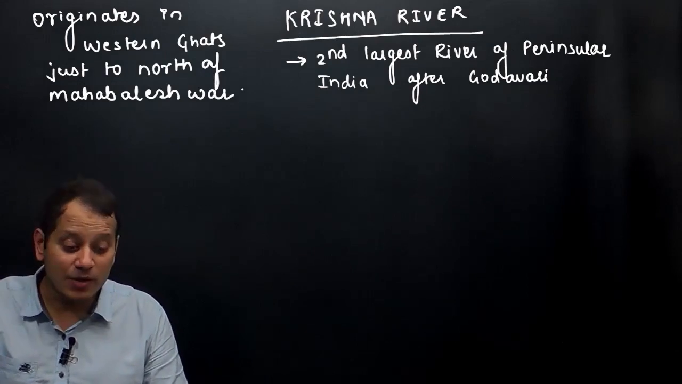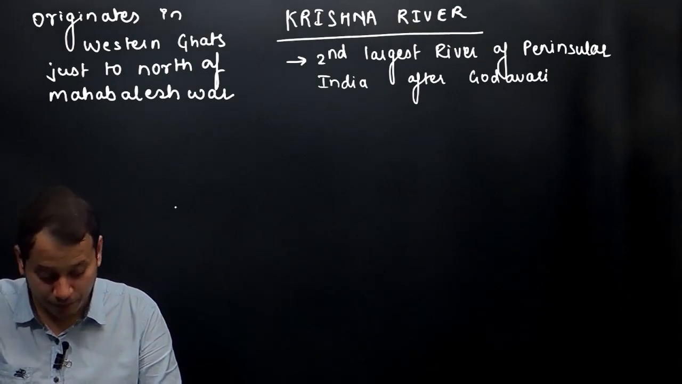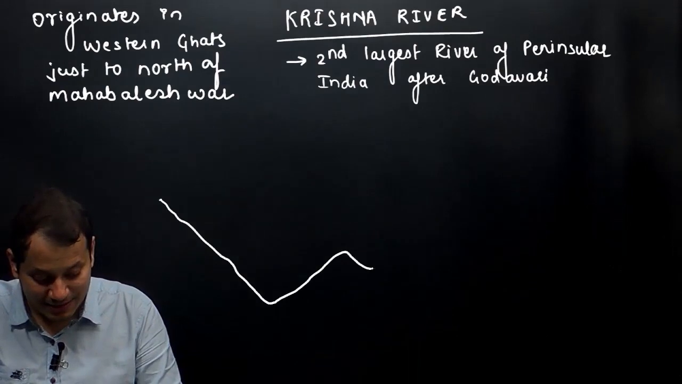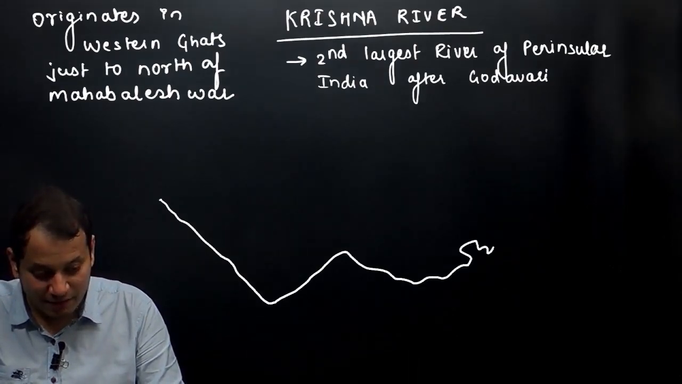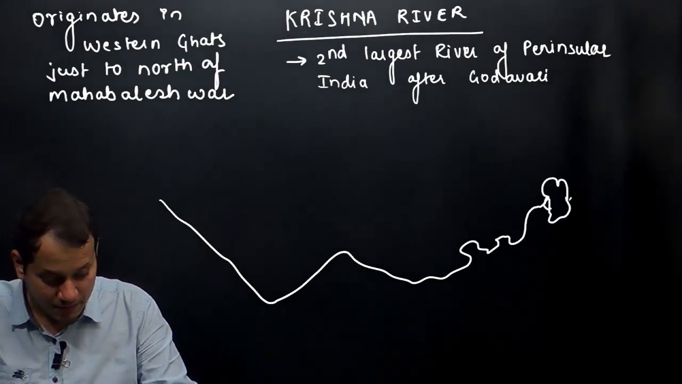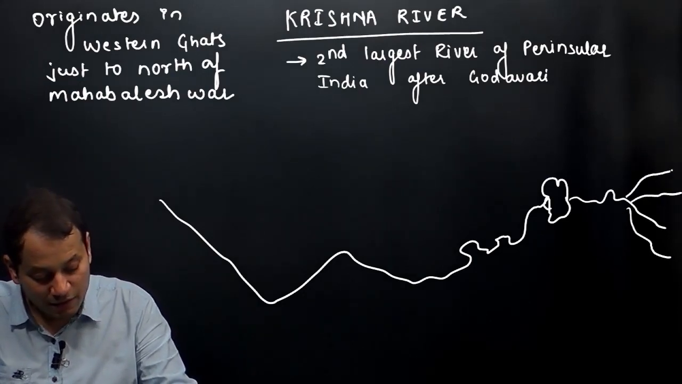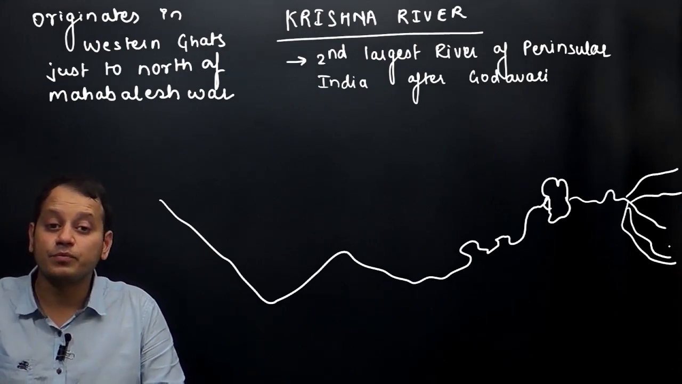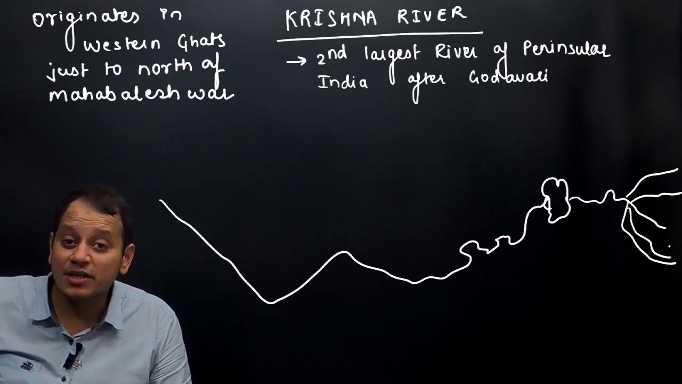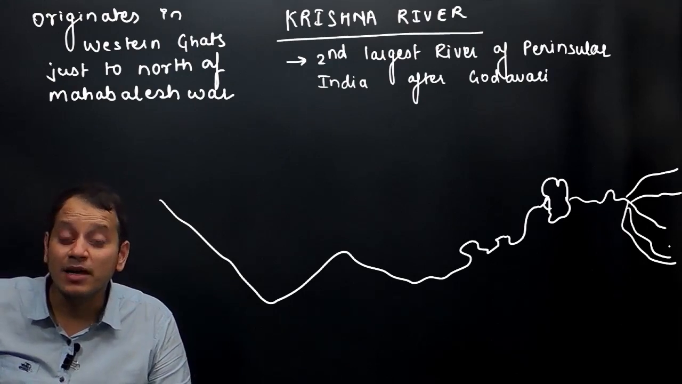Now let us study how the Krishna river system looks like. I will draw the Krishna river system. The river will somewhat have this way look, and then after that it will go and form a combined delta along with the river Godavari. This is how the Krishna river system is. Which direction does it flow? It flows from west to east and drains into the Bay of Bengal.